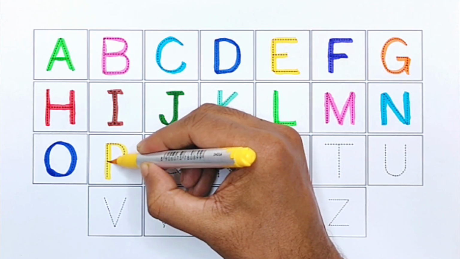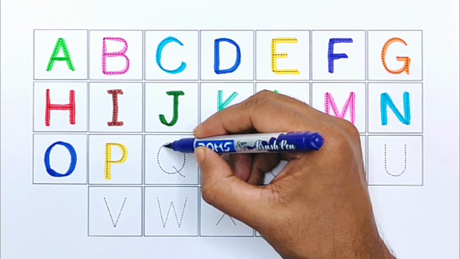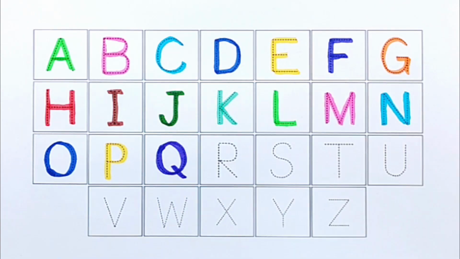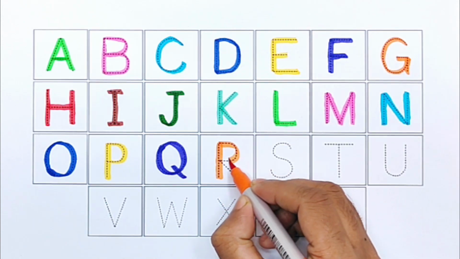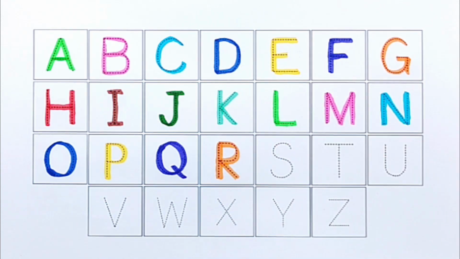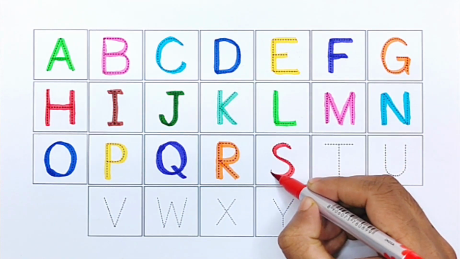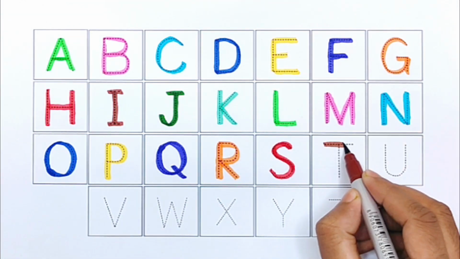P for pineapple. Purple color. Q for Quran. Orange color. R for rainbow. Red color. S for strawberry. Brown color.